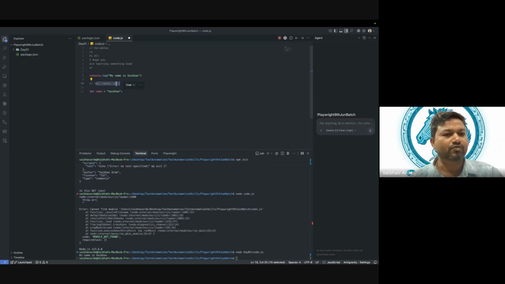Let, const, and var. In modern JavaScript, we go ahead with let and const. We don't use var. With legacy code we use var, but right now we don't have to worry about it. You will not see var used anywhere in our code. So let's just focus on let and const. Now tell me guys, can anyone explain what is let and const?